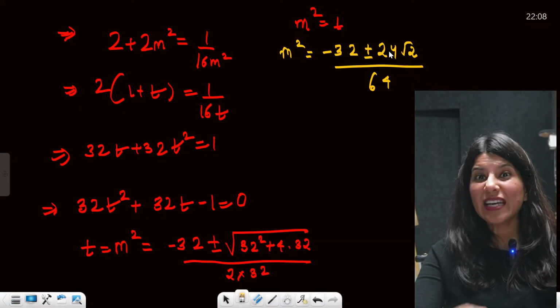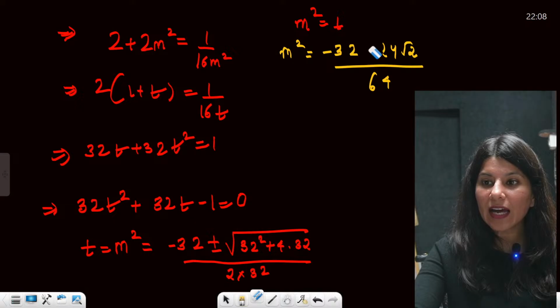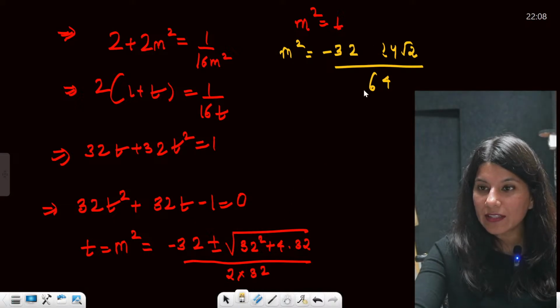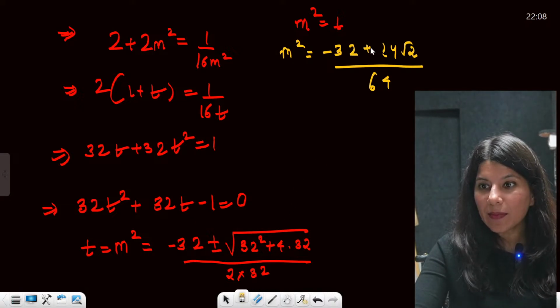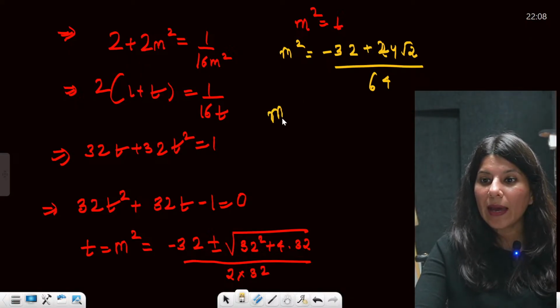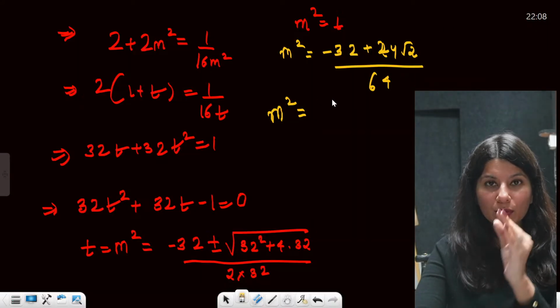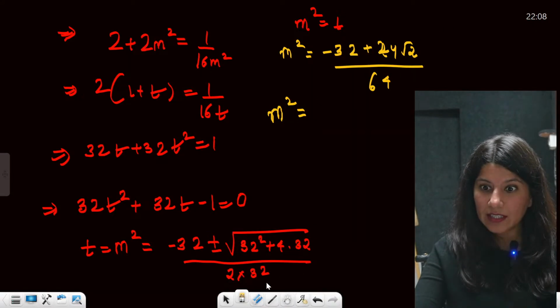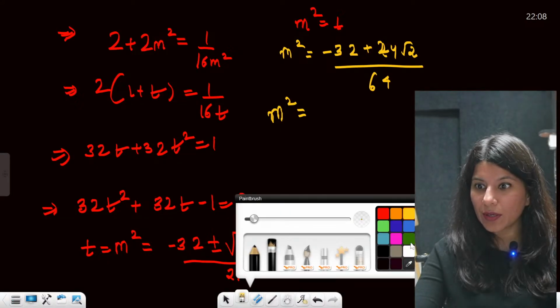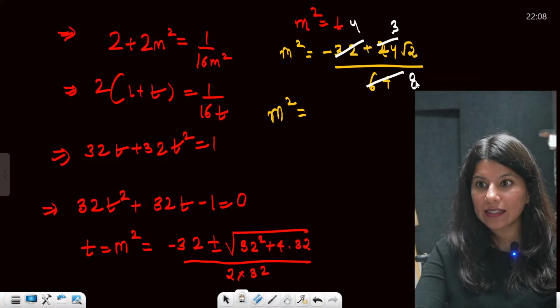Now, can you see m square can never be negative. So I need to ignore the negative sign and only talk about the positive sign. So minus 32 plus 24 root 2. So m square is equal to, now understand, we are going to cancel the terms out. From the table of 8: 8 ones are 8, 8 fours are 32, 8 threes are 24, 8 eights are 64.